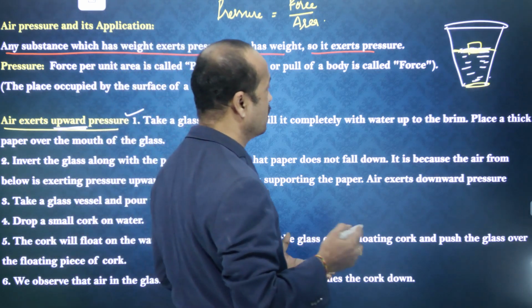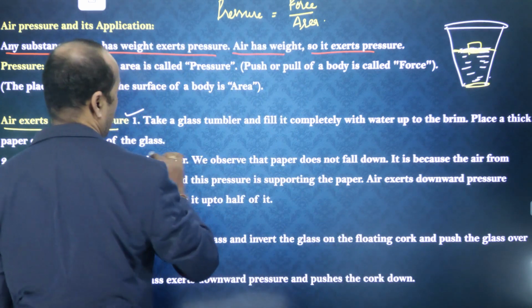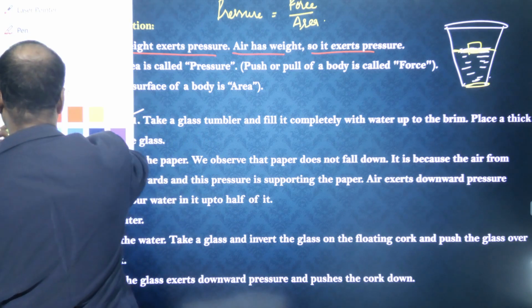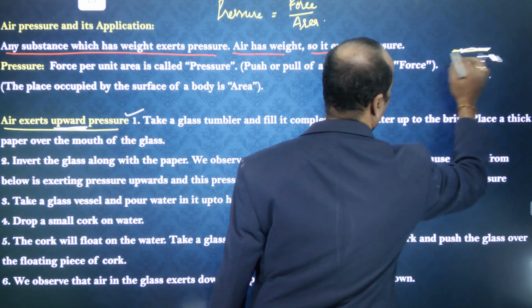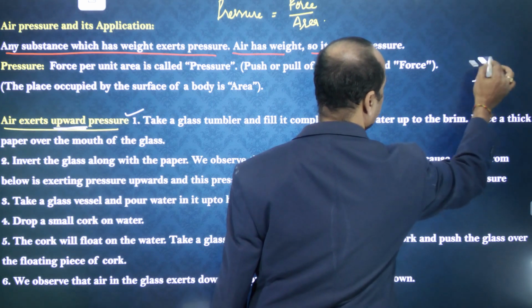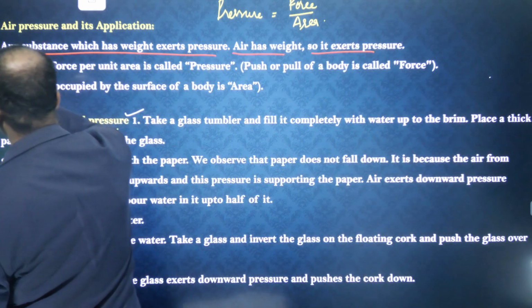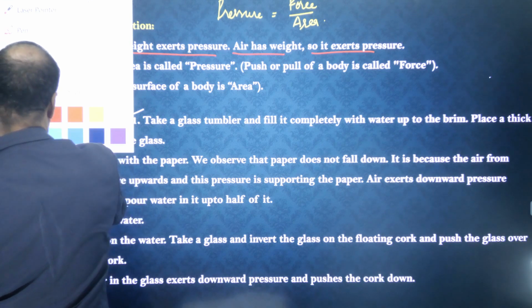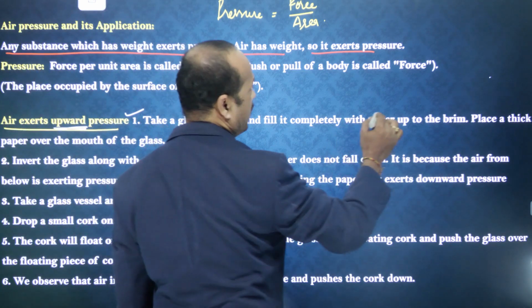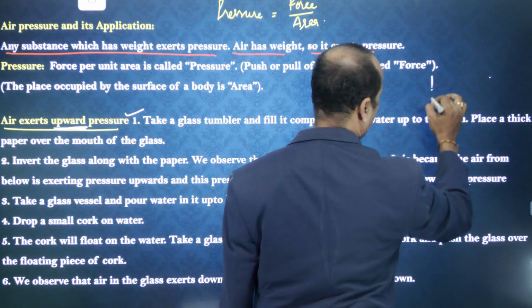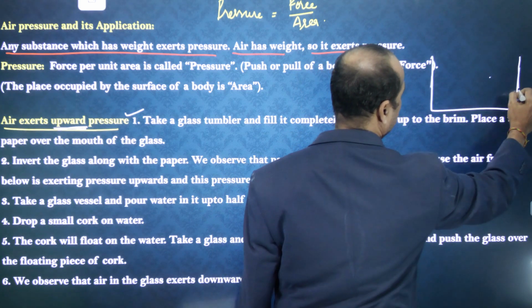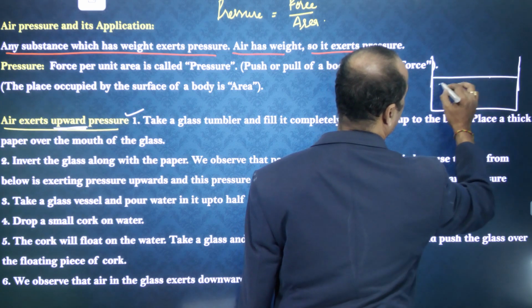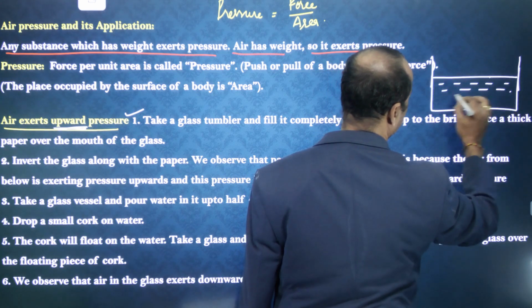So now what I do is, instead of a glass, we take a big vessel like this. This is a big vessel, and in this you take the water. This is the water, all right.